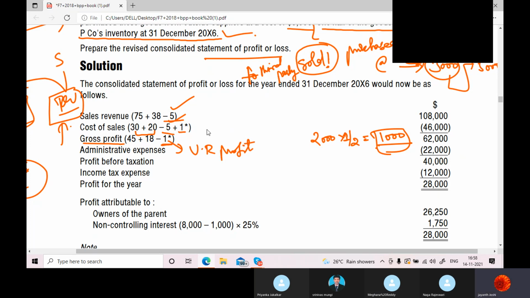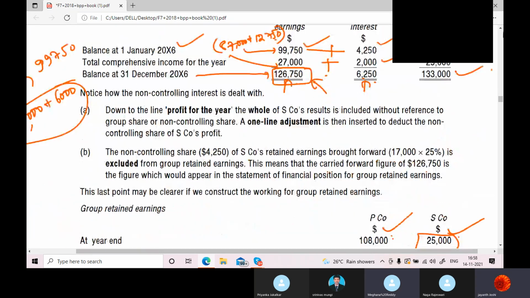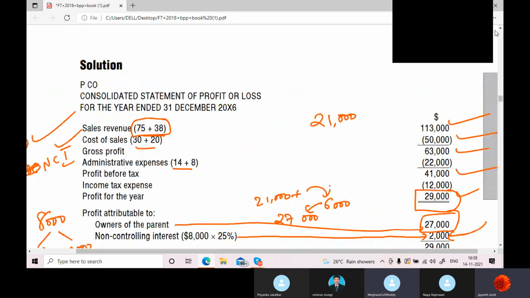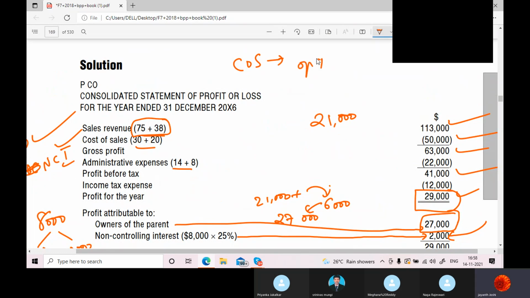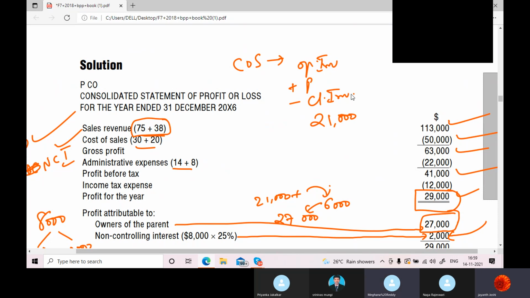Did they give you closing inventory anywhere in the question? No. What they gave is cost of sales. What is the formula for cost of sales? Opening inventory plus purchases minus closing inventory. Correct? So this closing inventory is in terms of negative value. Am I right?